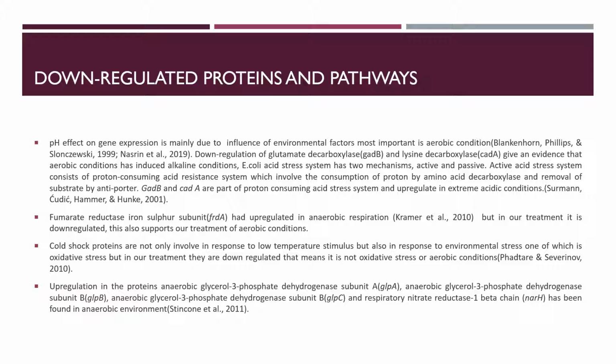It has also been found in one study that the pH effect on gene expression is mainly due to the influence of environmental factors, most important of which is aerobic condition. So we can say that the aerobic conditions in the E. coli cell have changed the pH of the E. coli to alkaline. There are some other proteins related to anaerobic respiration that are downregulated, like fumarate reductase iron-sulfur subunit, anaerobic glycerol-3-phosphate dehydrogenase subunits A, B, C, and respiratory nitrate reductase 1 beta chain. They are all downregulated in our treatment, and they are related to anaerobic conditions.